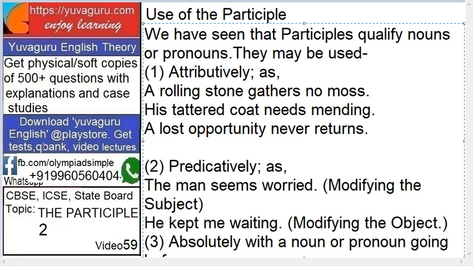Second is predicatively. So what is a predicate? A sentence has two parts, subject and predicate, right? So they can be used predicatively. Let's see. The man seems worried. See this, worried, ed, that's a past participle. It's being used predicatively because it forms a part of the predicate, modifying the subject. He kept me waiting. This is a present participle, waiting, but it's a part of the predicate, so it is said that it can be used predicatively. So up till now we have studied attributively and predicatively.